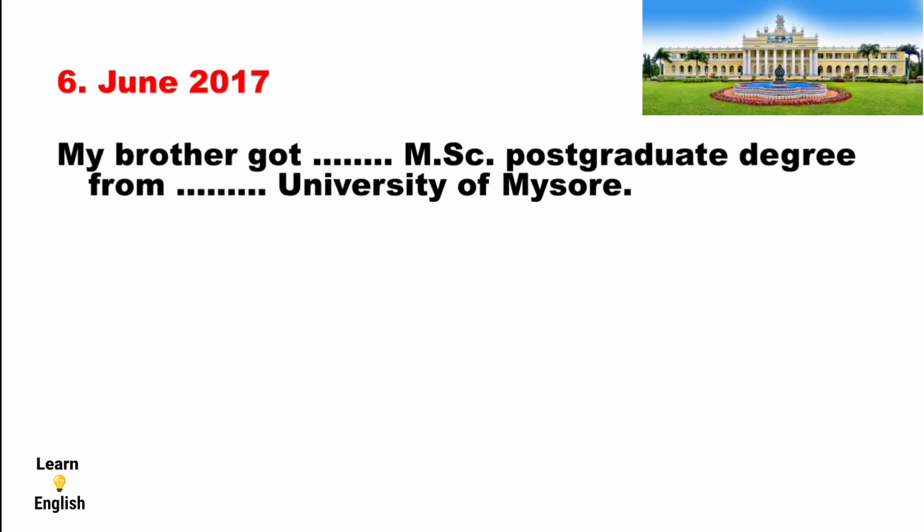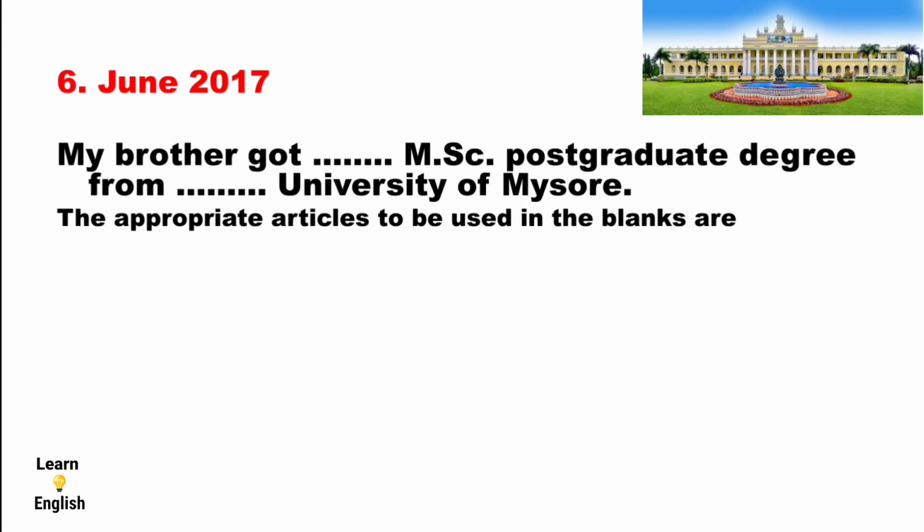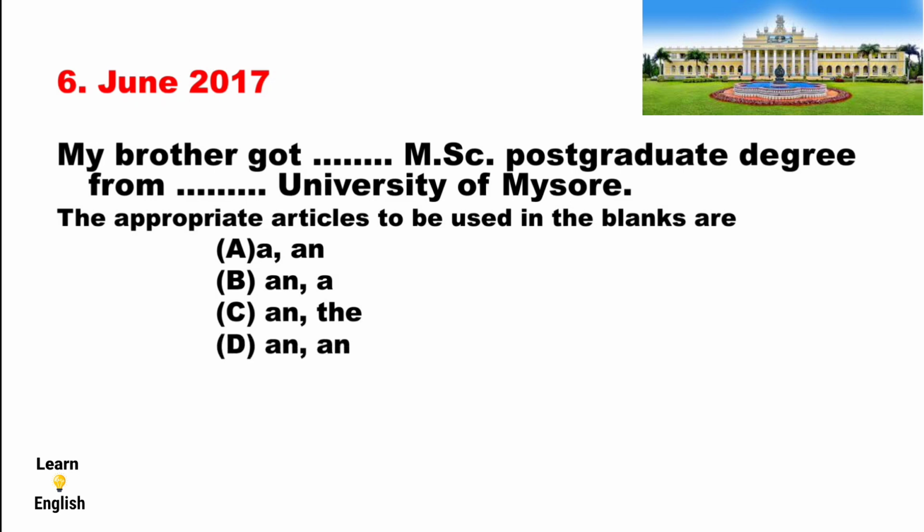Let us move to the sixth question, which was asked in June 2017. The sixth question is, my brother got dash MSc postgraduate degree from dash University of Mysore. The appropriate articles to be used in the blanks are option A, a and an; option B, an and a; option C, an and the; option D, a and an.